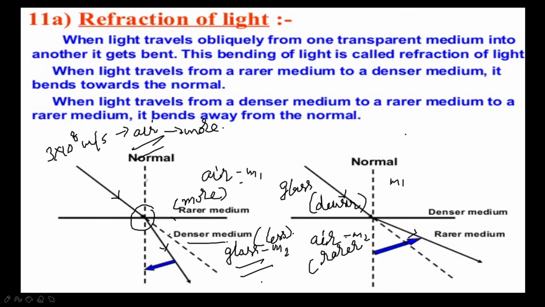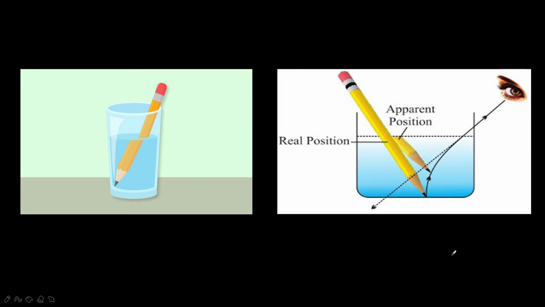Here you can see, when it is passing from rarer medium to denser medium, the light ray is bending towards the normal. When it is passing from denser medium to rarer medium, it will move away from the normal. Before understanding that, we must understand the causes of this refraction. Refraction of the light takes place due to change in the speed of the light when it is entering from one transparent medium to another transparent medium.